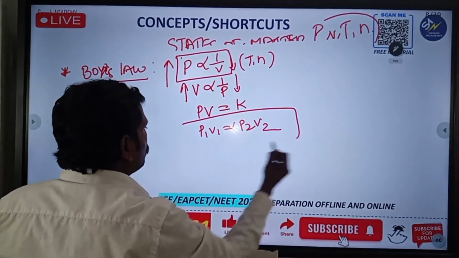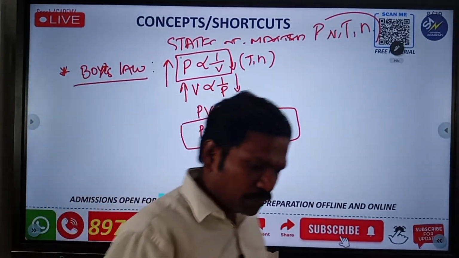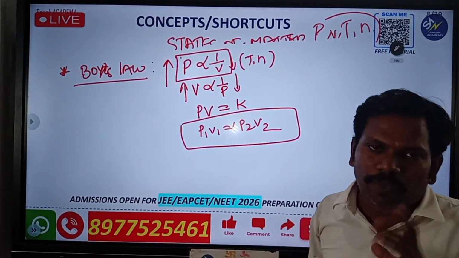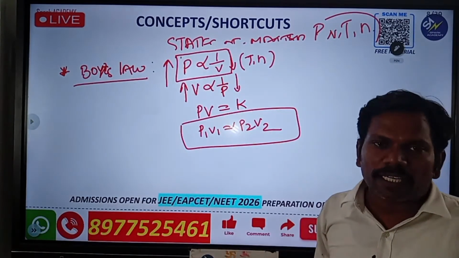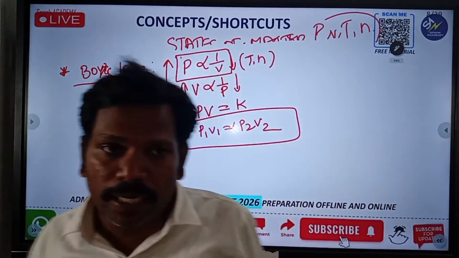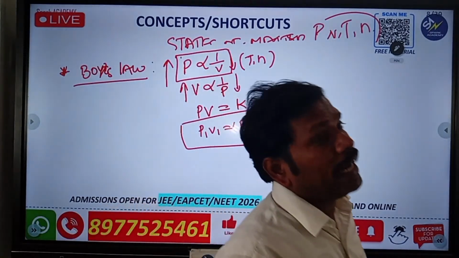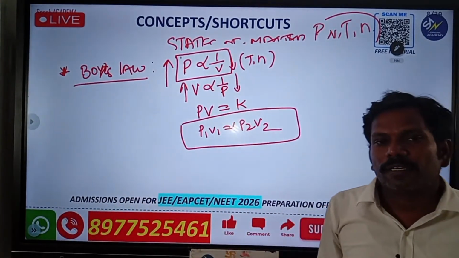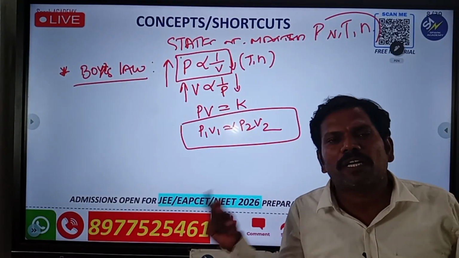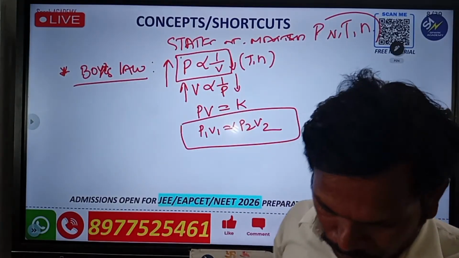Please note down this formula, those who are listening from the rural areas, please note down. Out of this formula, definitely you will get 1 mark. Either they will ask Boyle's law, Charles law, Avogadro's law, Gay-Lussac law, Dalton's partial pressures law, and also Graham's diffusion law. Out of all these laws, definitely you will get 1 question.